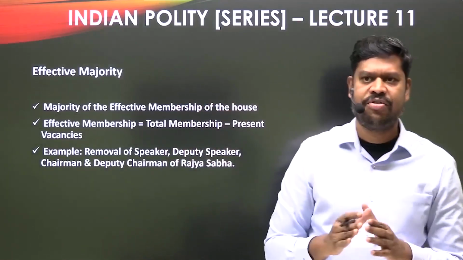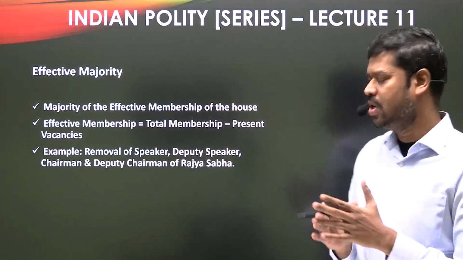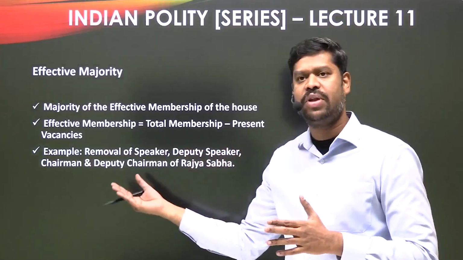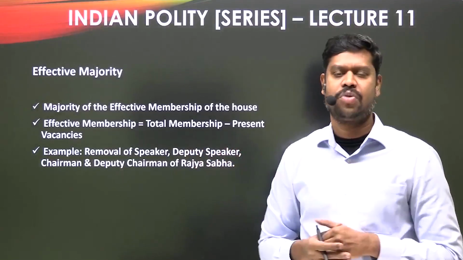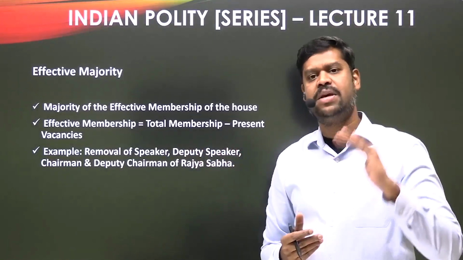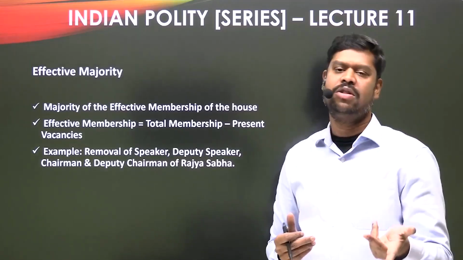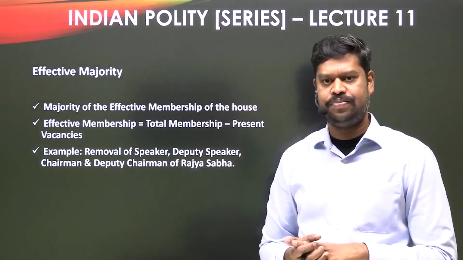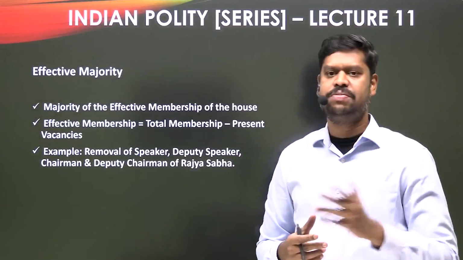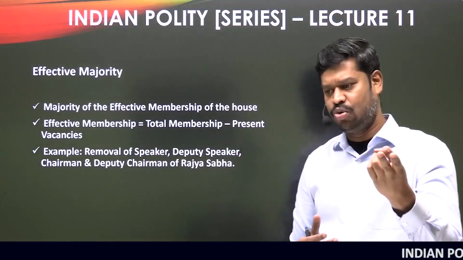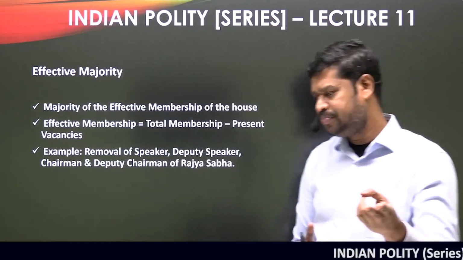And where is this effective majority used under the constitution? The effective majority is used for certain purposes under the constitution. Say for example, removal of the speaker. For election of the speaker in the Lok Sabha, simple majority is used. But for the removal of the speaker in the Lok Sabha, the effective majority is used. Not only for the removal of the speaker in the Lok Sabha, but also the removal of the deputy speaker in the Lok Sabha. You might have an idea as to who the speaker and deputy speaker are.